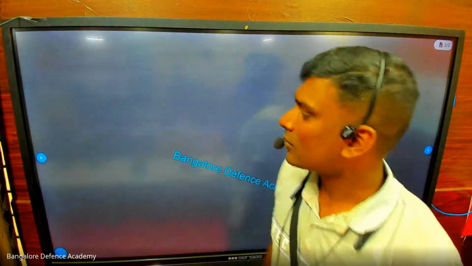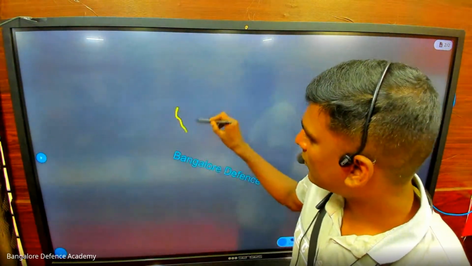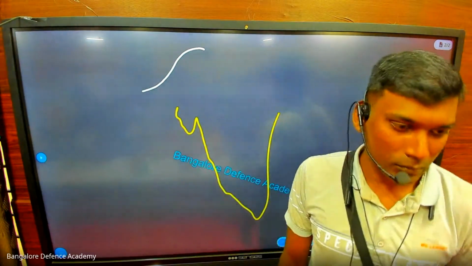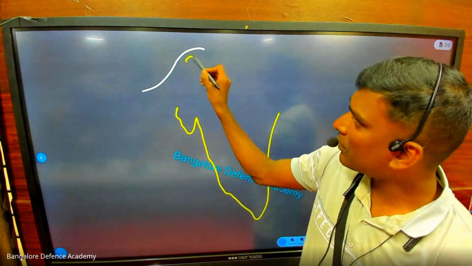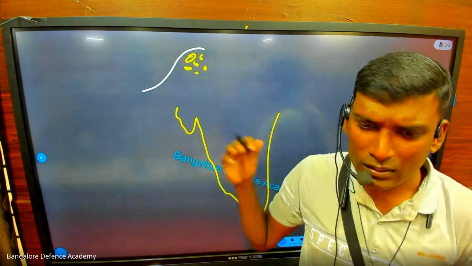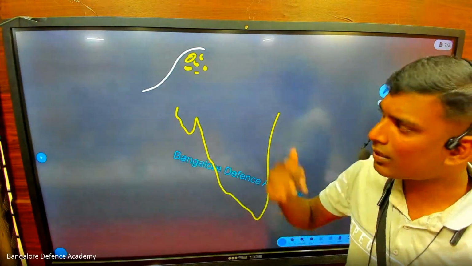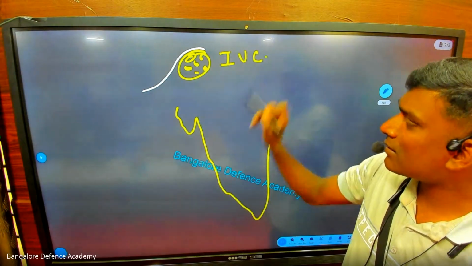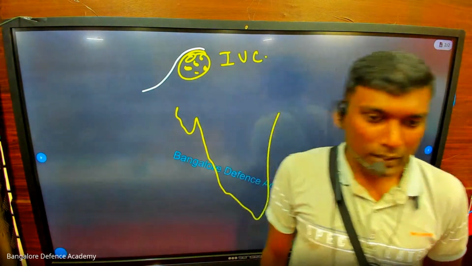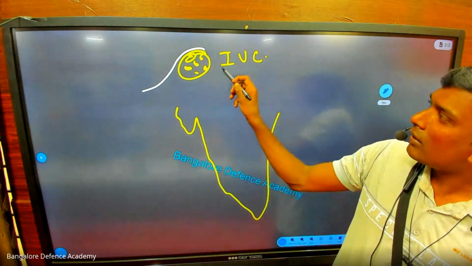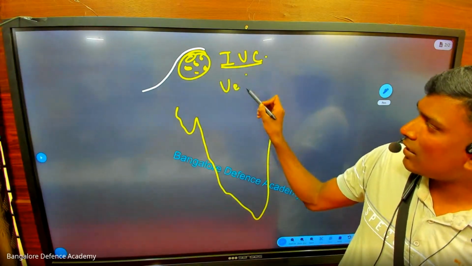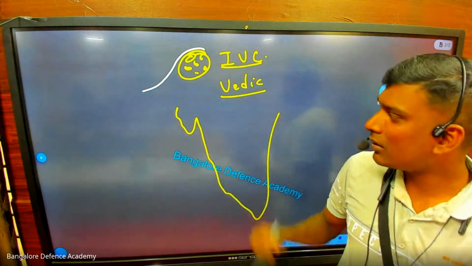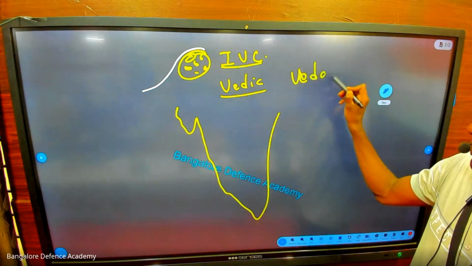So here, imagine this is India. Here there is a river, that is the Indus River. Some people used to stay here, and they were very good in science and technology. The people who stayed here, we call them the Indus Valley Civilization. After the Indus Valley Civilization, we have an age called the Vedic age. Now you might have heard of the Vedas.